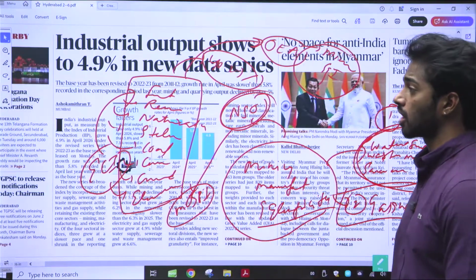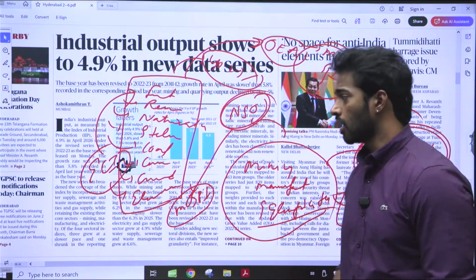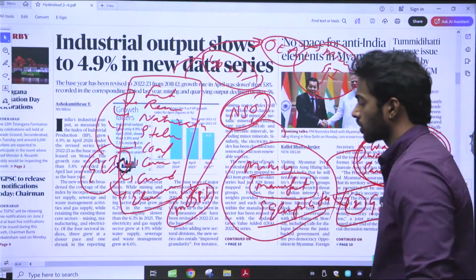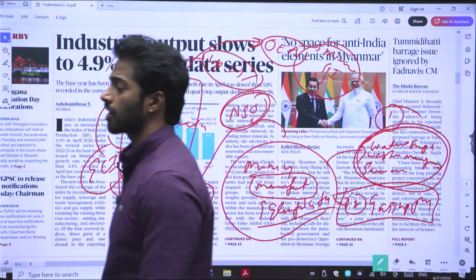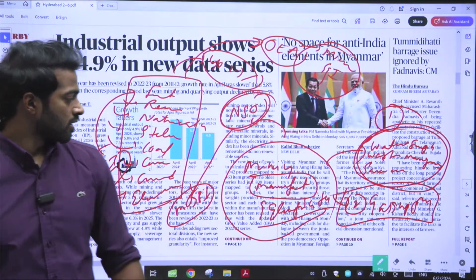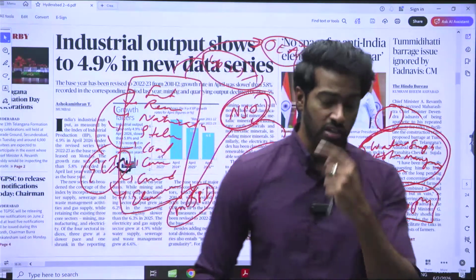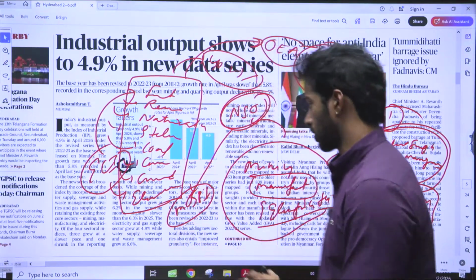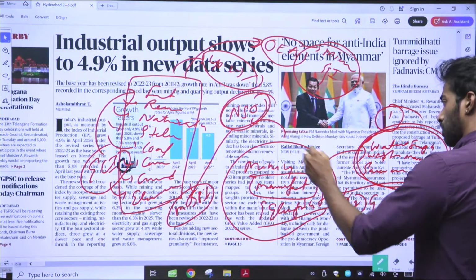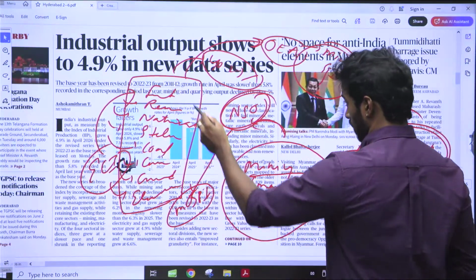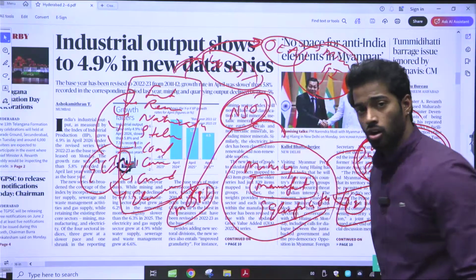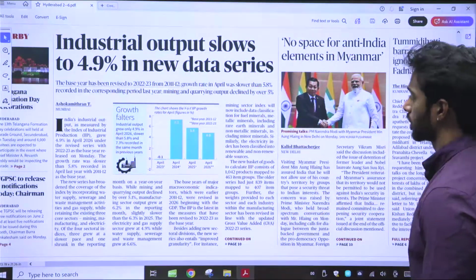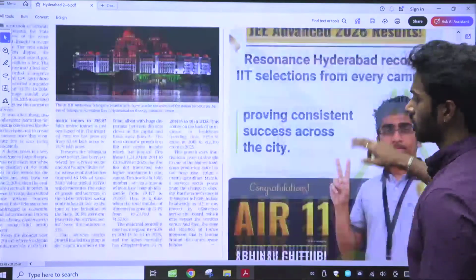Based on this, they are going to calculate how the industry is growing or not growing. According to this particular article, manufacturing has grown in a positive direction, whereas mining and electricity have grown in the negative direction, because of which India's industrial growth has slowed down. That is what this article is talking about. And IIP is created by NSO, whereas ECI is released by the Office of Economic Adviser. These are the things I got regarding this particular article. Moving on.